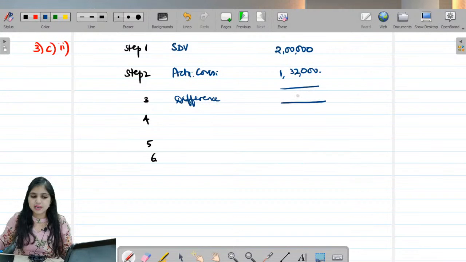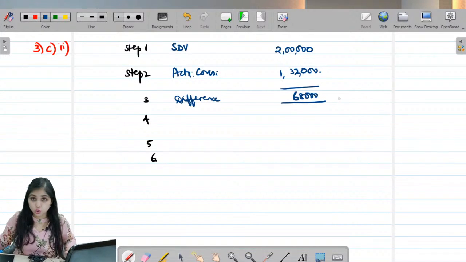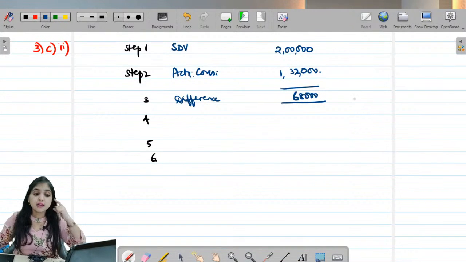2 lakh minus 1,32,000, 68,000 will be the difference. Okay. So I can say this is the extent to which I got a gift. 68,000 is the value of the gift. But this 68,000 directly we cannot say if it is taxable or not. We will have to calculate step 4, step 5, step 6. Only on that basis we will be able to decide whether the 68,000 is taxable or not.